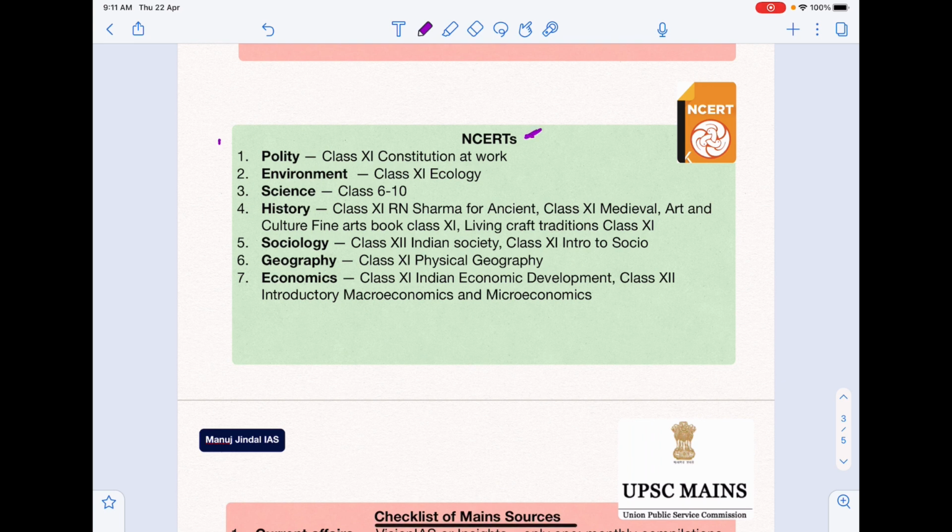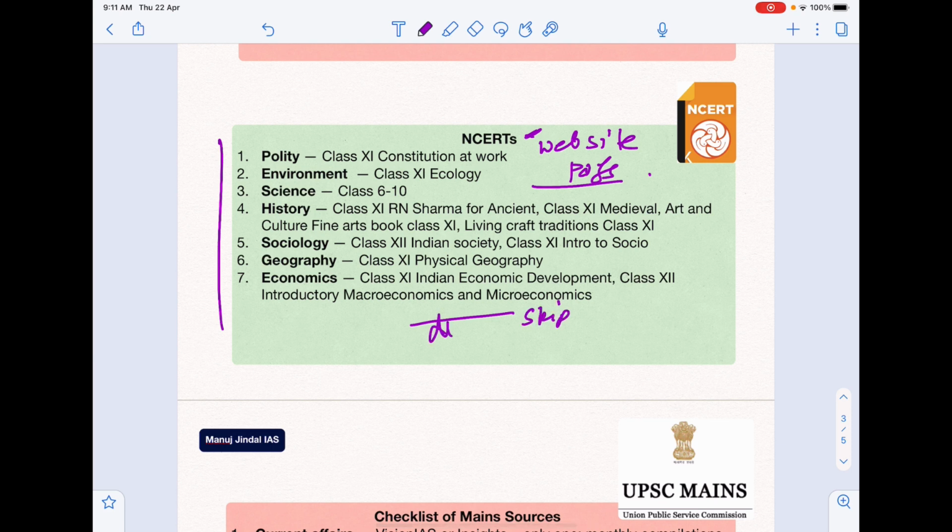Similarly, I provided you a nice list of NCERTs that you can use. These NCERTs are sufficient. I have also provided the link for this entire PDF. So just download it and you can download these NCERTs from the NCERT website for free. The PDFs are available there. I have listed out all these different NCERTs, and mind you, please do not skip any. Do not skip them. They're very important, very good, and they really help in your preparation. And actually questions come from them as well.